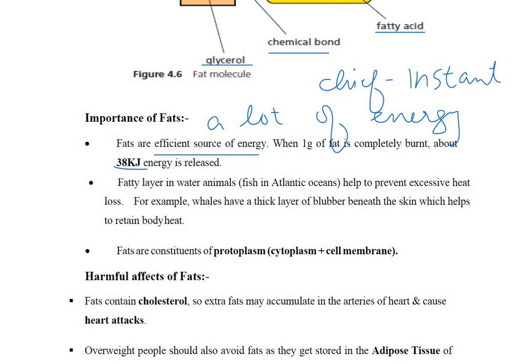Second, there is a fatty layer in water animals like fish in the Atlantic Ocean, in very cold water. They can survive in that cold water because their body heat doesn't go outside.